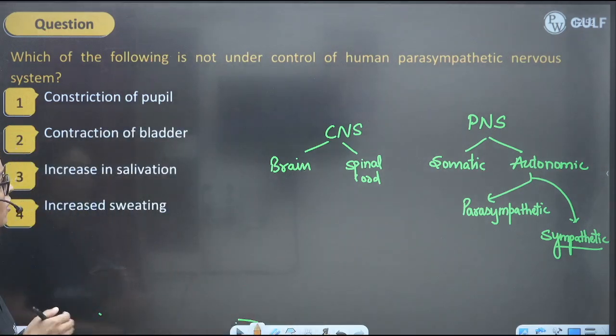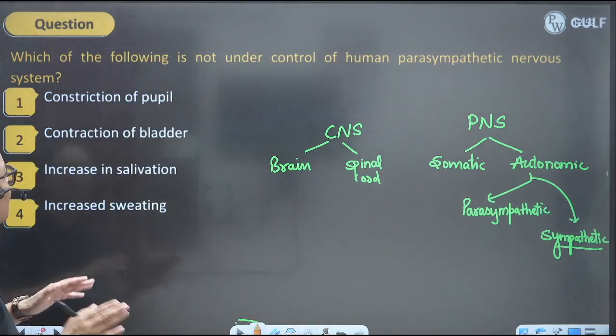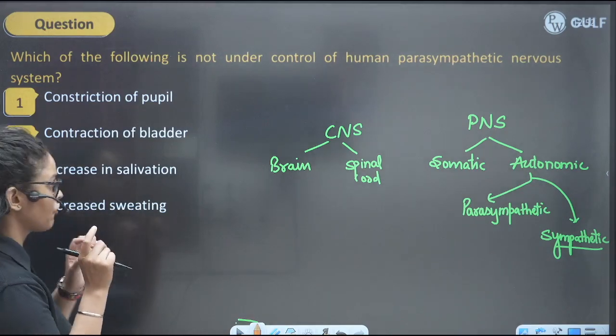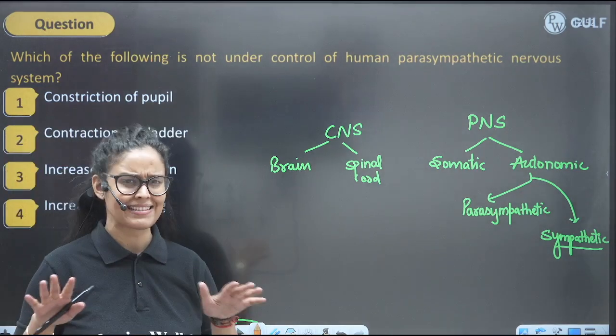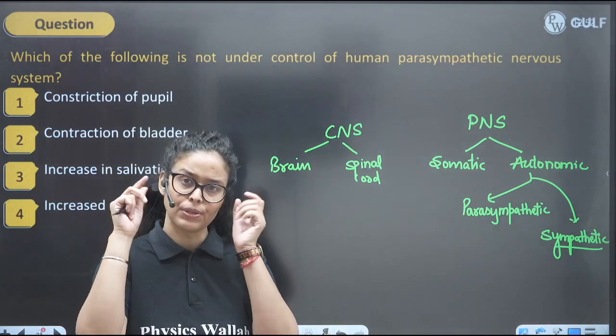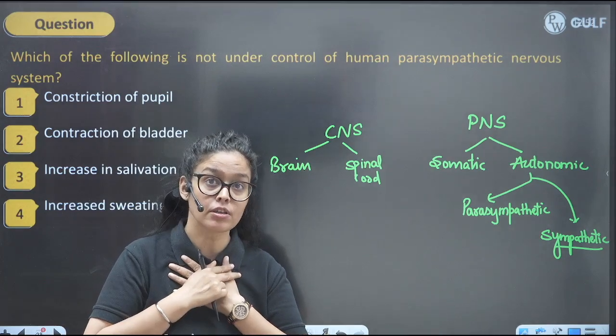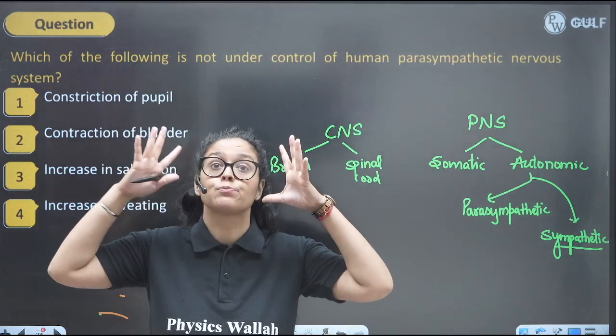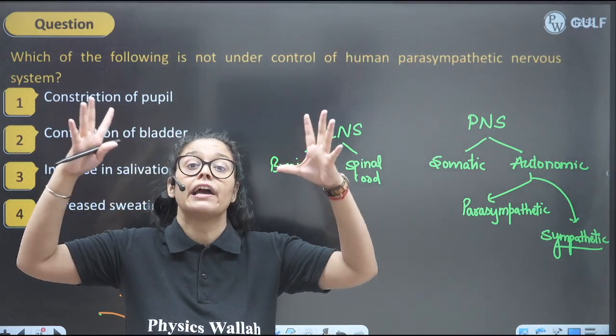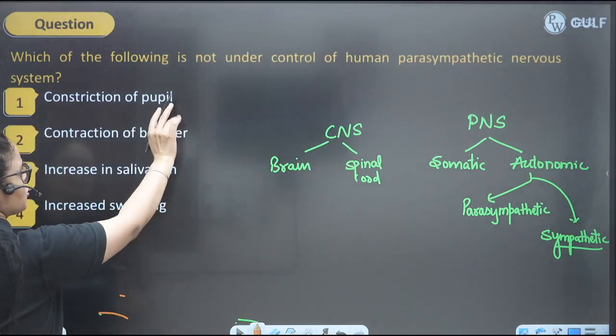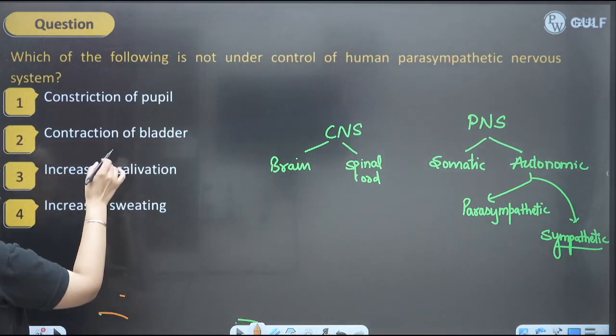So which of the following is not under control of human parasympathetic nervous system? Constriction of pupil, no. So when we are relaxing, chilling, our pupil size goes down, right? It will be constricted. And when we are in fear, scared, or stressed, our eyes become large, our pupil gets dilated, right? So this is true. I mean, this is under the control of parasympathetic.